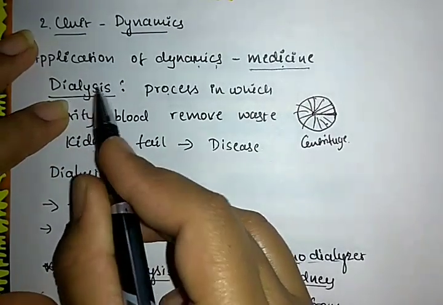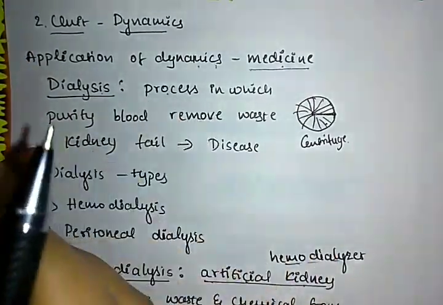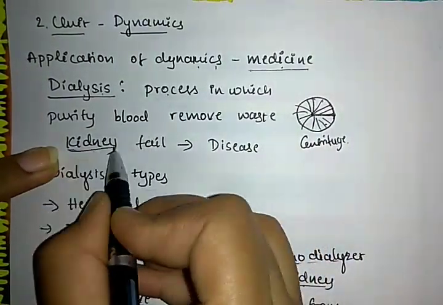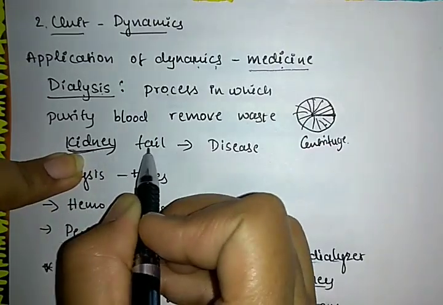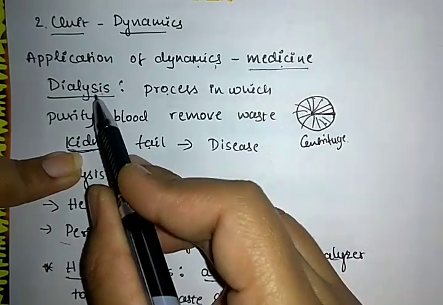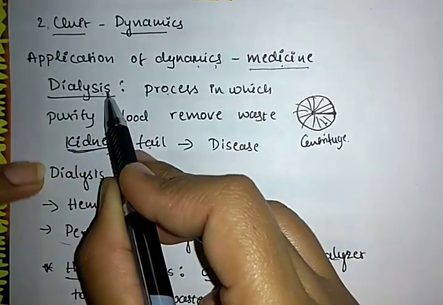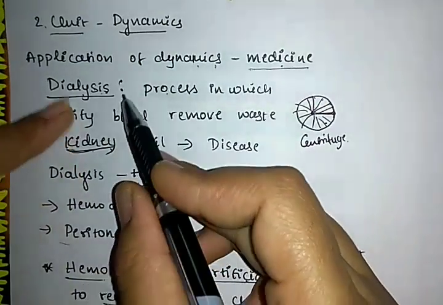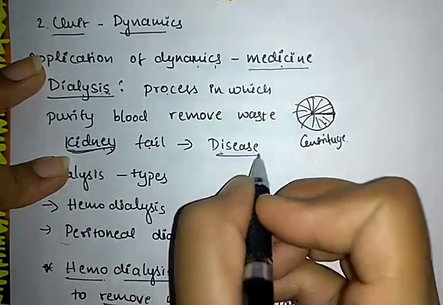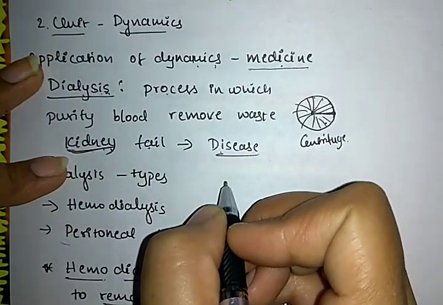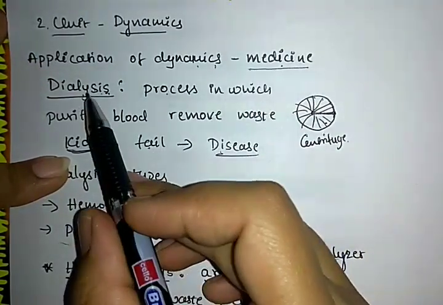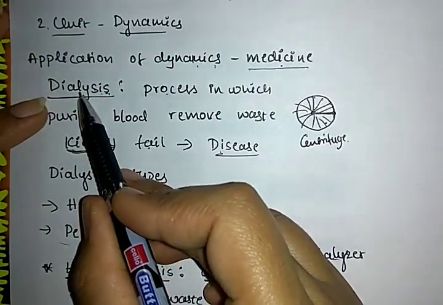What is meant by dialysis? Dialysis is a process which purifies the blood by use of an artificial kidney when the kidney has failed, and this is known as dialysis. We use dialysis when the kidney fails due to disease or a chronic disorder. In those cases where the kidney fails, we use dialysis.